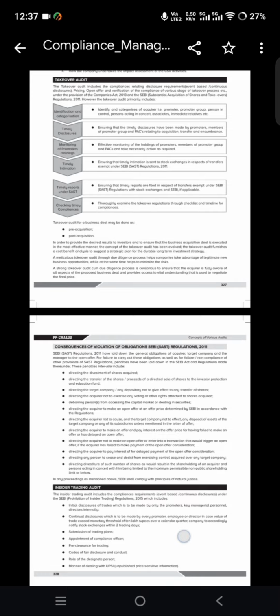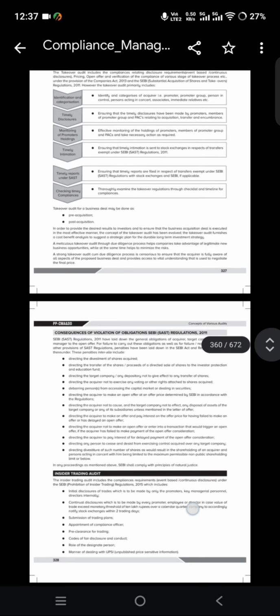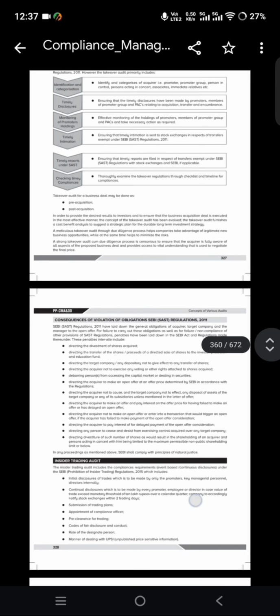Next, insider trading. Insider trading audit includes the compliance requirements, event-based or continuous disclosure under SEBI prohibition of insider trading regulations, which include: first, initial and second, continual. Initial disclosure of the trade, which is to be made only by the promoters or KMPs and directors internally. So, next, continual, which is to be made by every promoter, employee, director in case of value of a trade exceeding monetary threshold of 10 lakh over a calendar quarter.